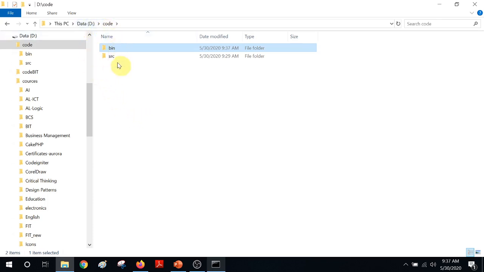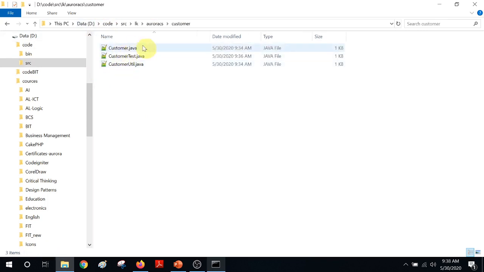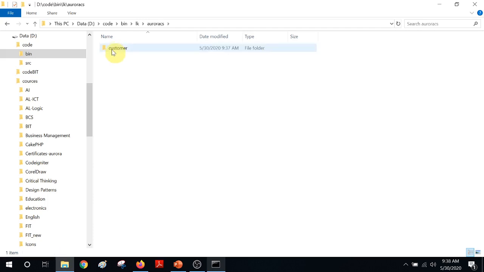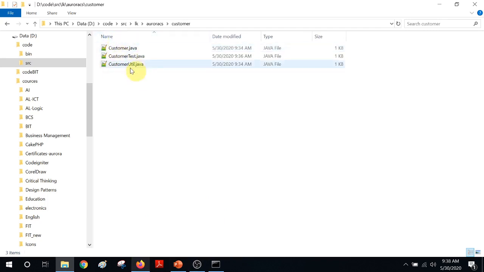Okay, right now in src lk aurora cs customer, there are no classes, just the source code, and the compiled code is generated in lk aurora cs customer under bin. Okay, right, so that is good. I'm going back to here. Right, so that is how you work with the package classes.